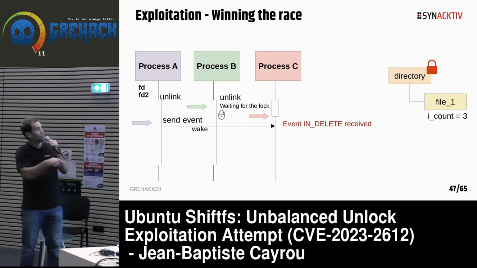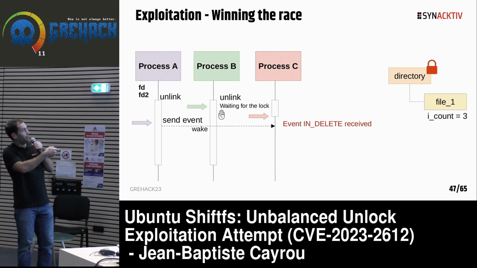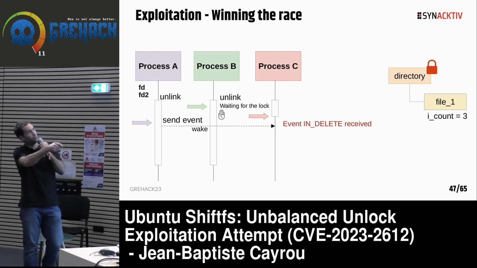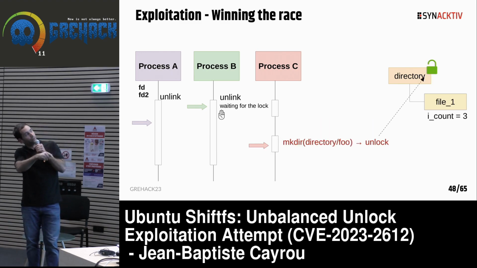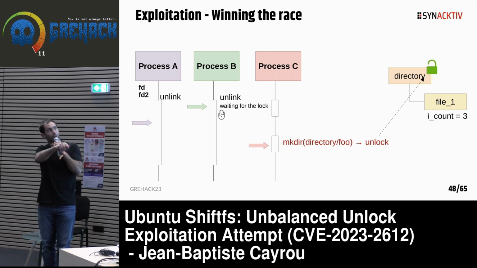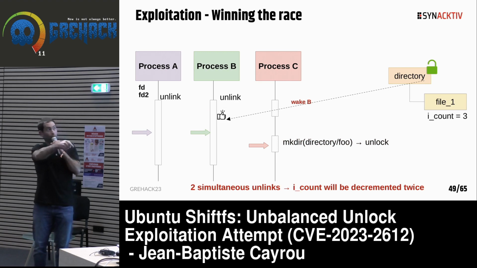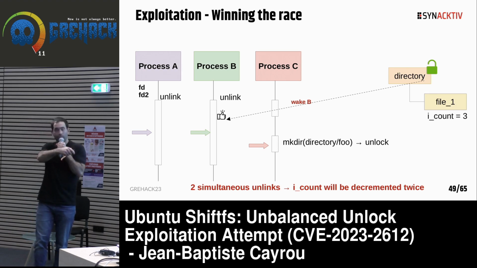Then process A continues the removing, and because there is an inotify, it will send an event, a little late, to process C, and this will wake up process C. Quickly after the wake up, process C will call mkdir, create directory foo, that will trigger the bug, and the bug is an unlock primitive. So now the lock is free, and because the lock is free, process B will resume.